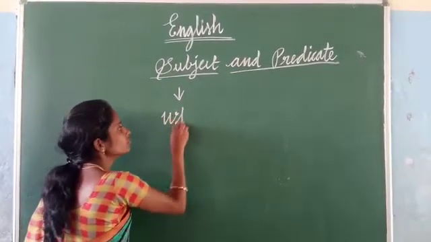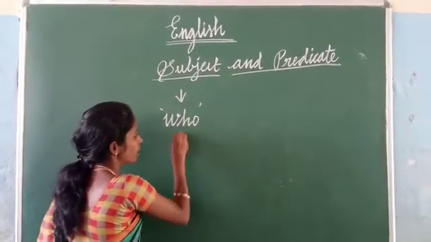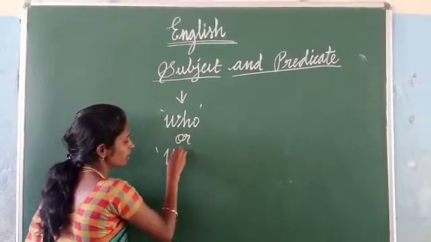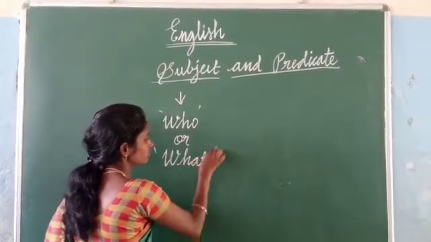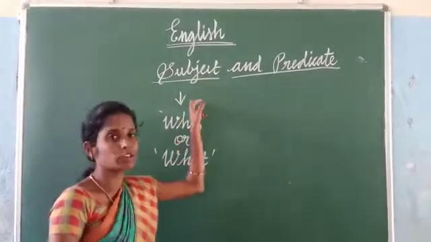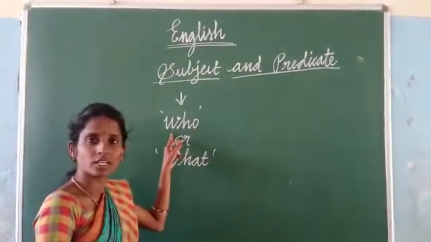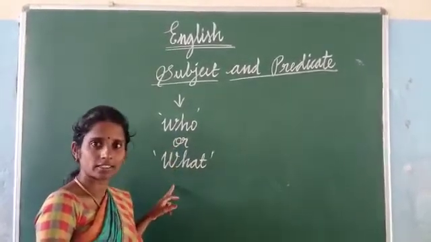Who or what? The subject gives the answer of these two questions. Who or what?